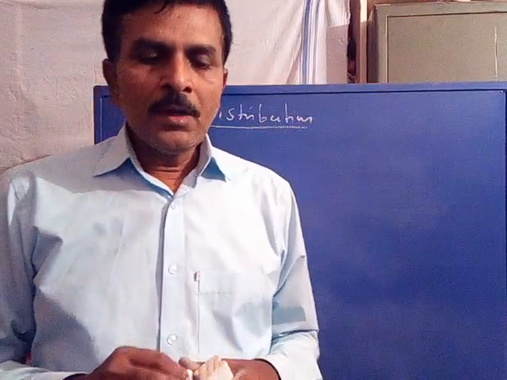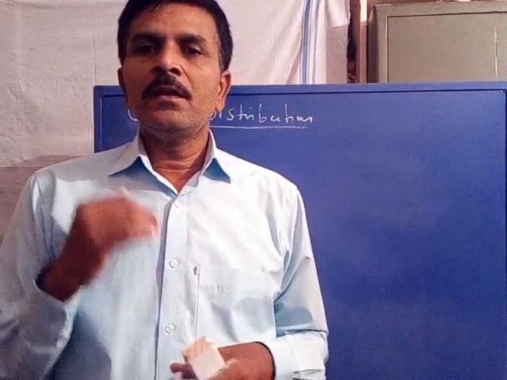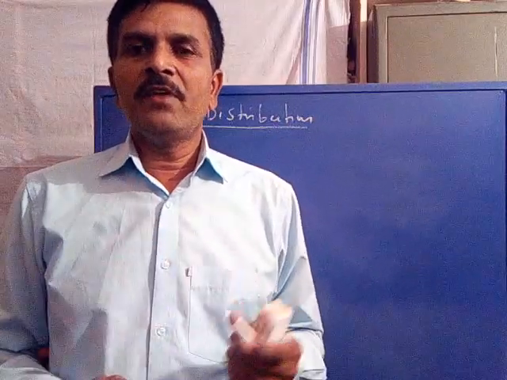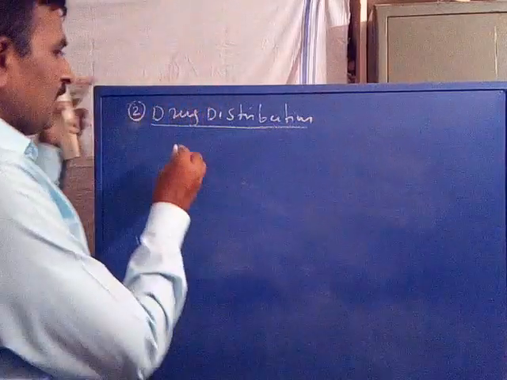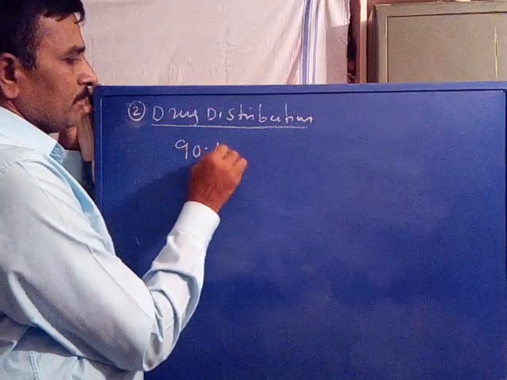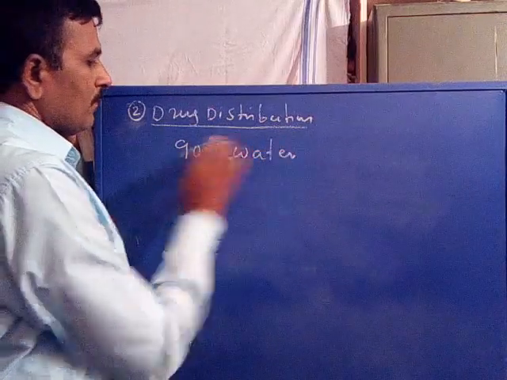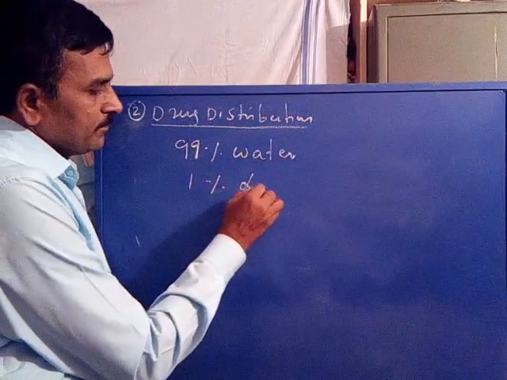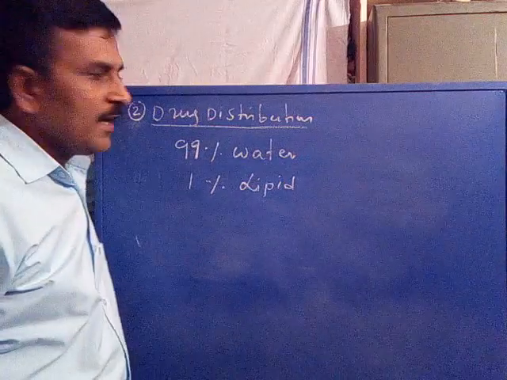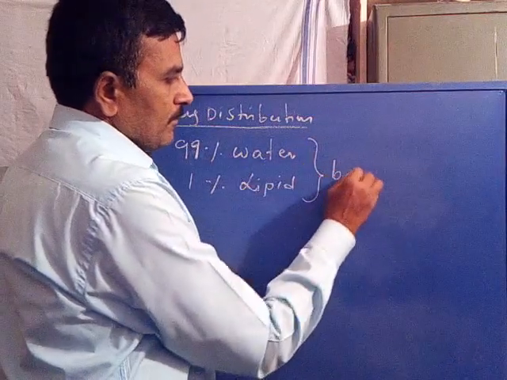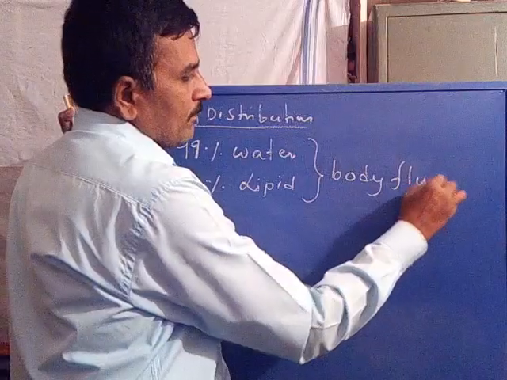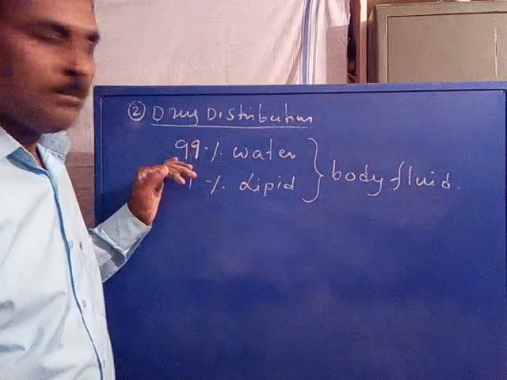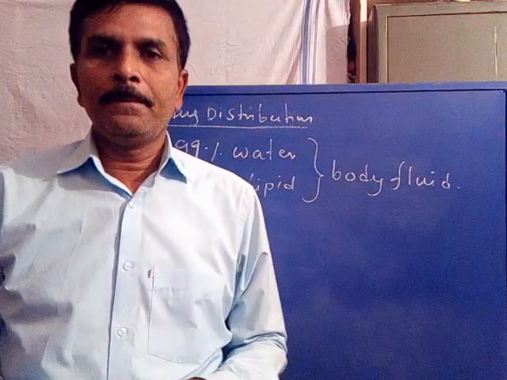Now, the human body's total body fluid is composed of 99% water and 1% lipid. What is it? It is a body fluid. The total body fluid is composed of 99% water and 1% lipid.